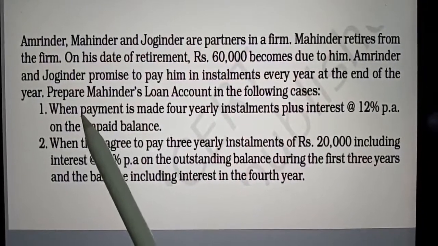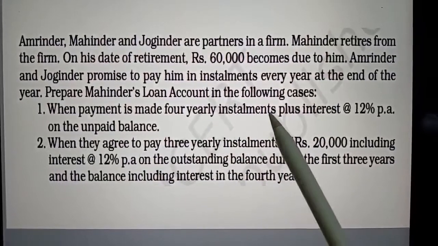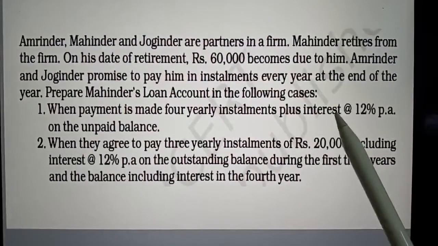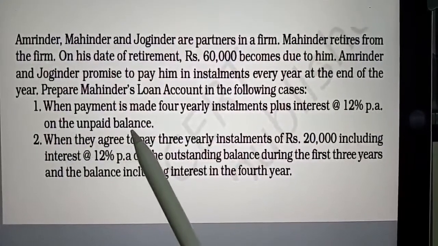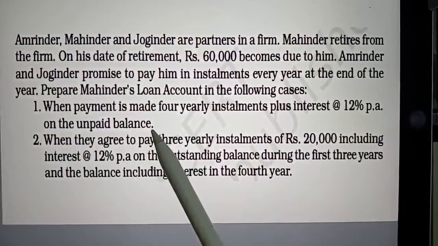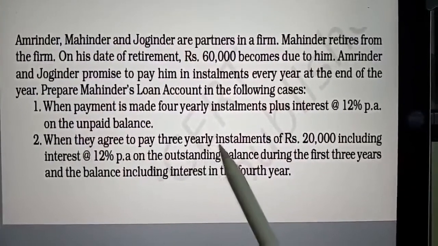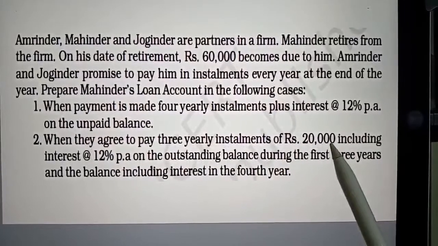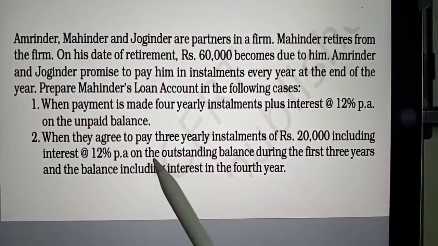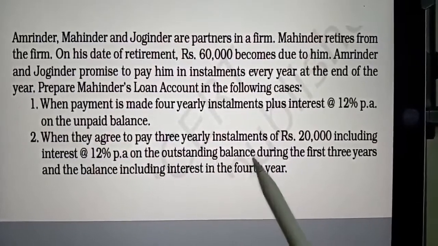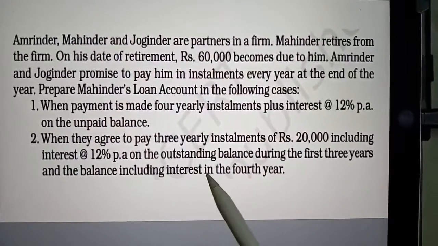The first case is when payment is made in 4 yearly installments plus interest at the rate of 12% per annum on the unpaid balance. And the second case, when they agree to pay 3 yearly installments of rupees 20,000 including interest at the rate of 12% per annum on outstanding balance during the first 3 years, and the balance including interest in the 4th year.